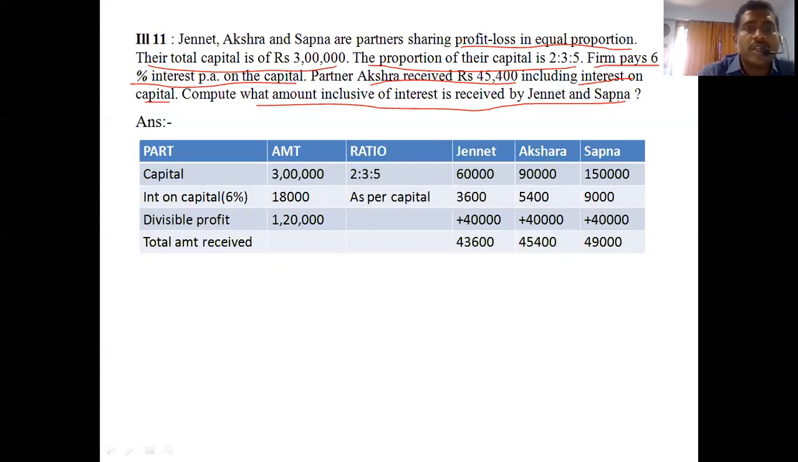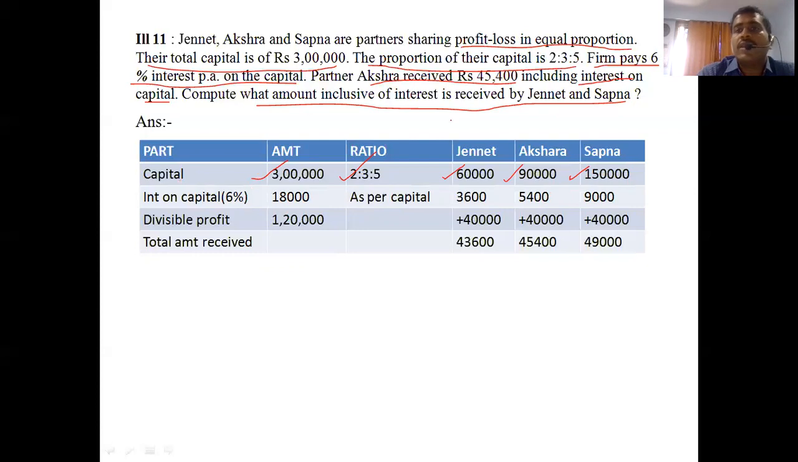So friends, this is totally a different sum. What are the points they want to say? Now listen. Capital is there, and from that capital we have to find the total amount received, which should include interest. So the first information is capital, 3 lakhs total. The ratio is 2:3:5. As per the distribution, we get 60,000, 90,000, and 1,50,000.